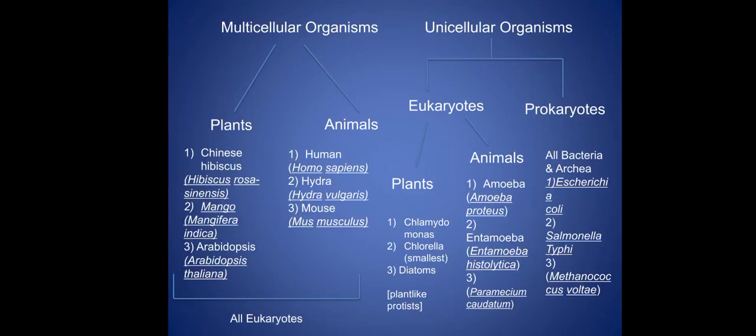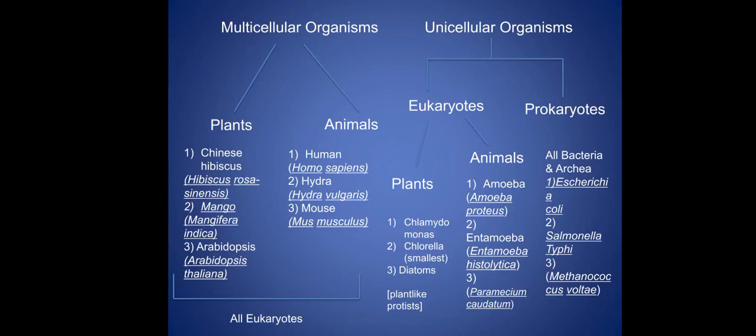Also, unicellular organisms have two types, eukaryotes and prokaryotes. In eukaryotes, there are plants and animals. Eukaryotic unicellular plants are Chlamydomonas, Chlorella, diatoms. These are also known as plant-like protists. And eukaryotic unicellular animals are amoeba, Amoeba proteus, Entamoeba histolytica, or Paramecium caudatum. These are all protists. So these are unicellular eukaryotic types.